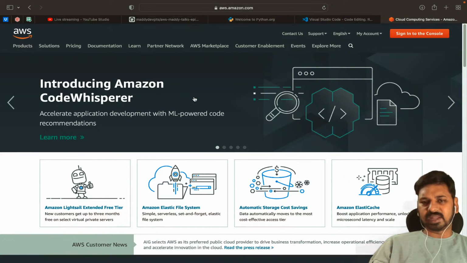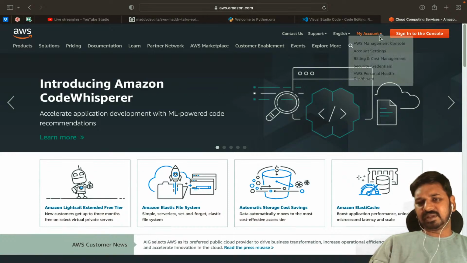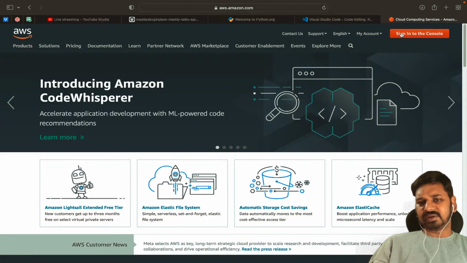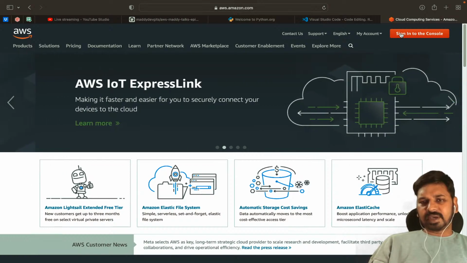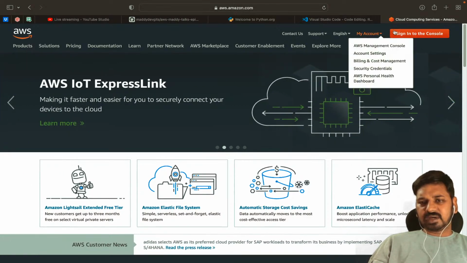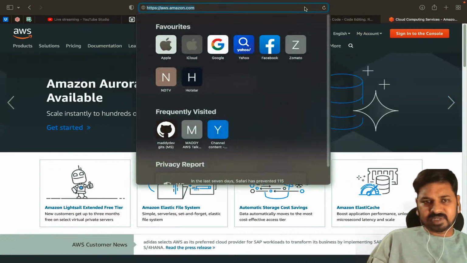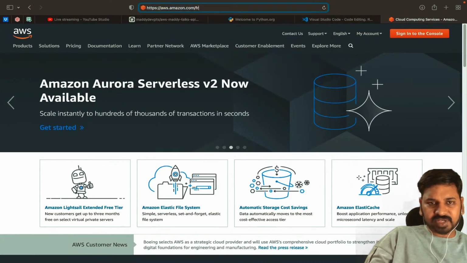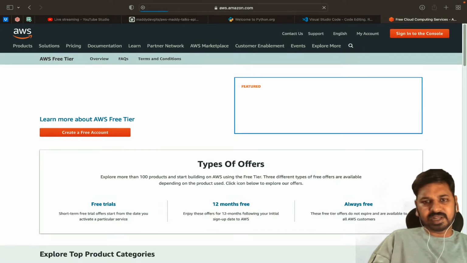If you want to create an account, you simply have to click on sign in to the console. It will go to sign up again, okay, if you don't have any account here. So here let me show you the free tier website, aws.amazon.com/free. So that is the free tier account.